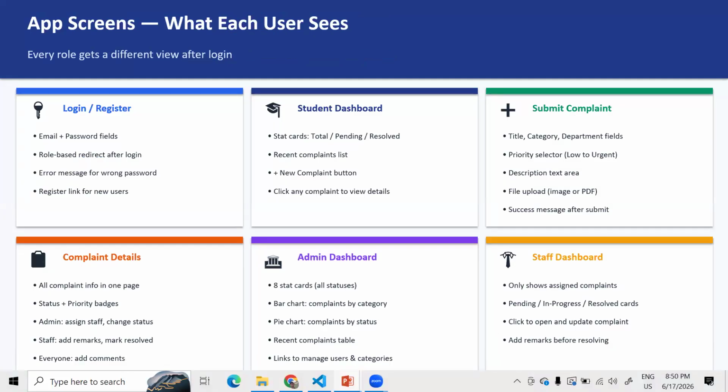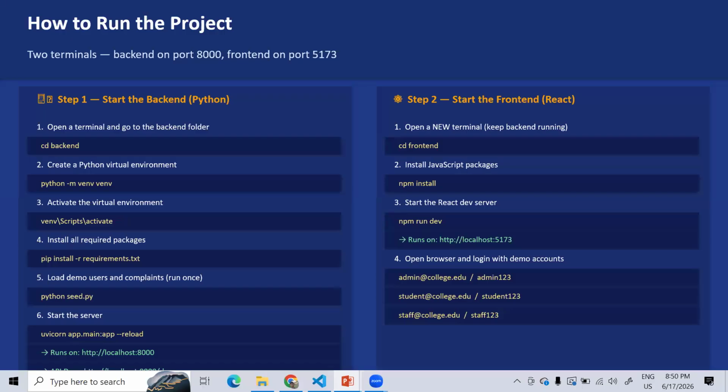So, what exactly do the app screens need to show? Login and register, the student dashboard, submit a complaint from the student, and the complaint details also. And the admin dashboard and the staff dashboard. So all these things I have created, right? And I have given instructions on how to run this project.